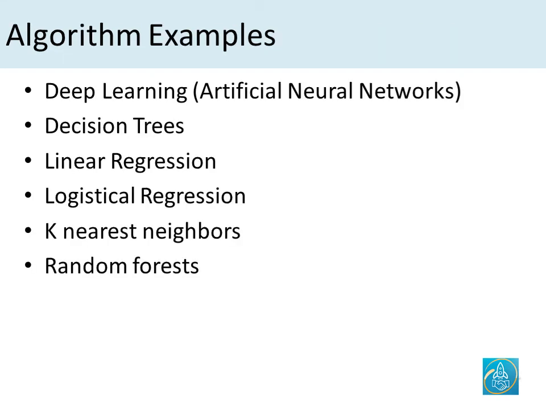Now let's take a look at some examples of machine learning algorithms. Deep learning algorithms, the ones that are built upon artificial neural networks, are now the most popular ones and probably the best performing ones as well. Then you have algorithms built upon decision trees, linear regression, logistic regression, k-nearest neighbors, random forest. This could be a long list. We are not going to cover all of them here, but if you're interested, you can watch some of our other tutorials or look these up online.